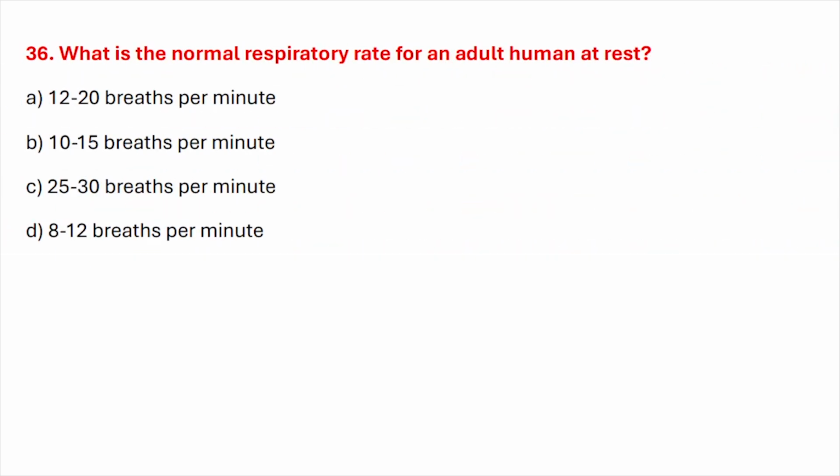Question number thirty-six. What is the normal respiratory rate for an adult human at rest? Correct answer is option A, 12 to 20 breaths per minute.